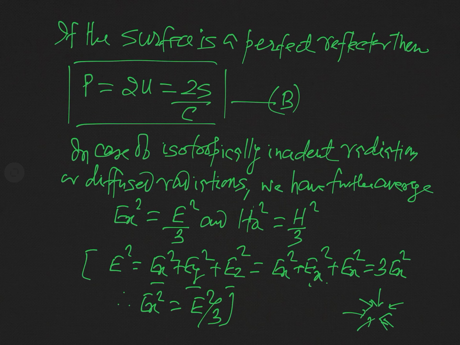So you can't take only the x component of the force, and we can't take Ex and Hx equal to 0; instead Ex square is E square by 3 and Hx square is H square by 3.